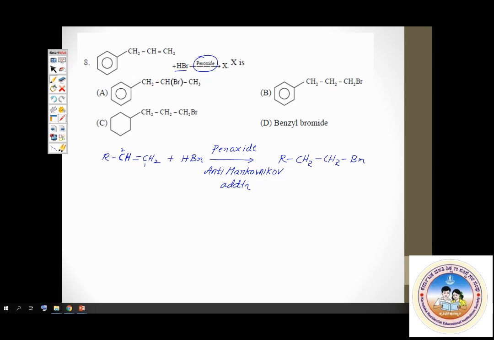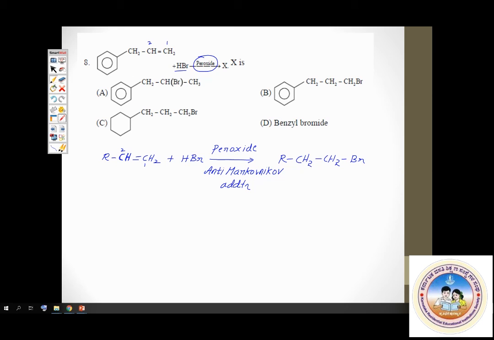That is anti-Markovnikov addition. Now apply that here. If anti-Markovnikov addition takes place here, please observe this. This is carbon 1, carbon 2. Hydrogen atom should go to the carbon with fewer hydrogens, that is to carbon 2, which means bromine will go to the first carbon.